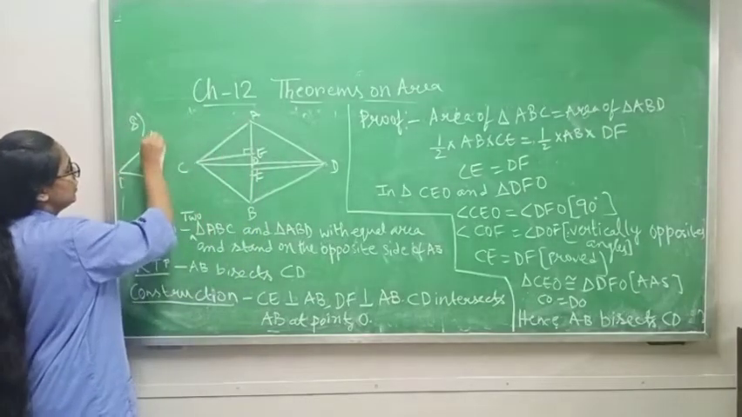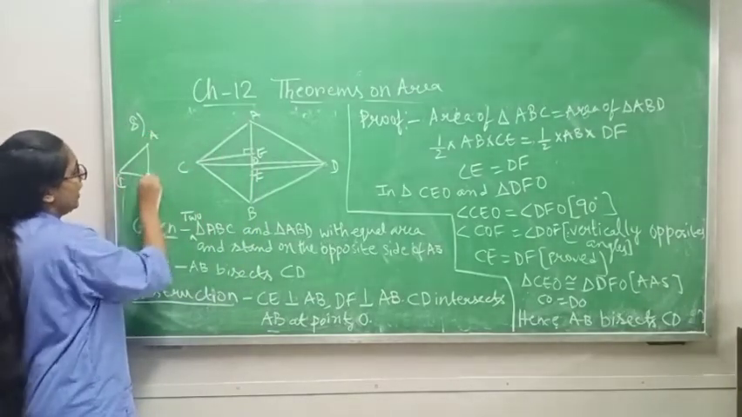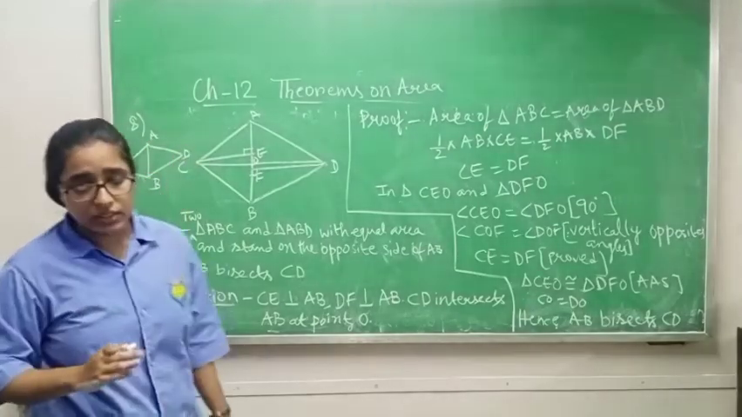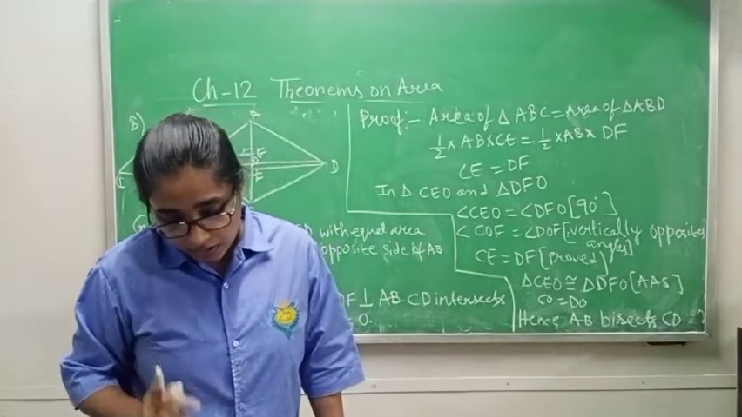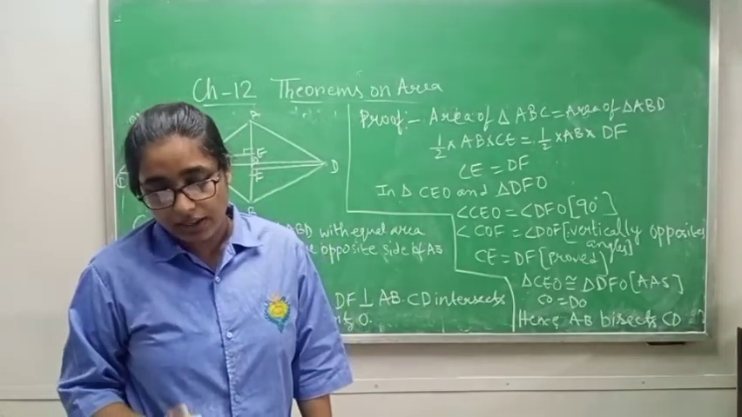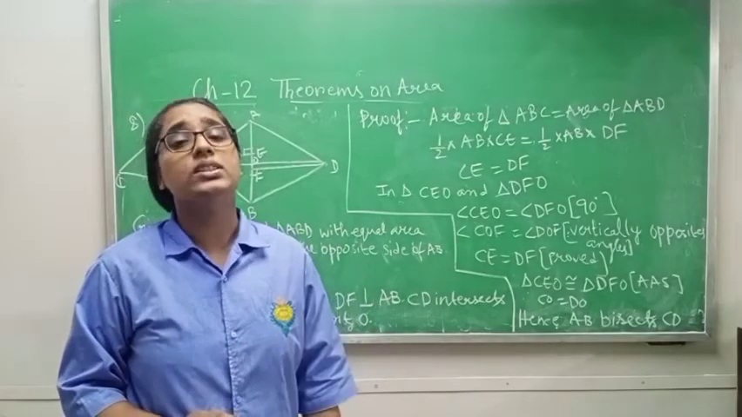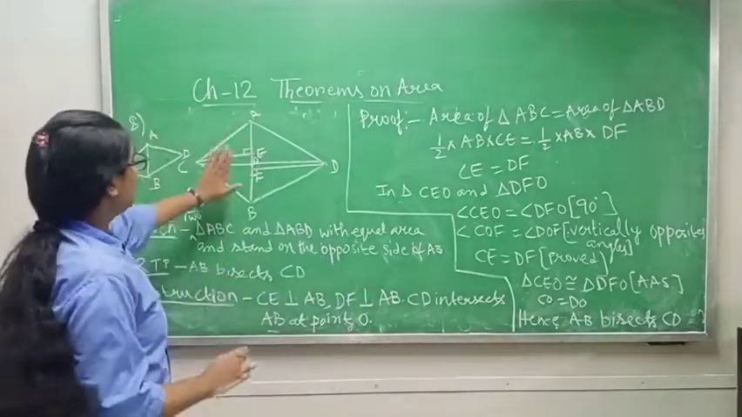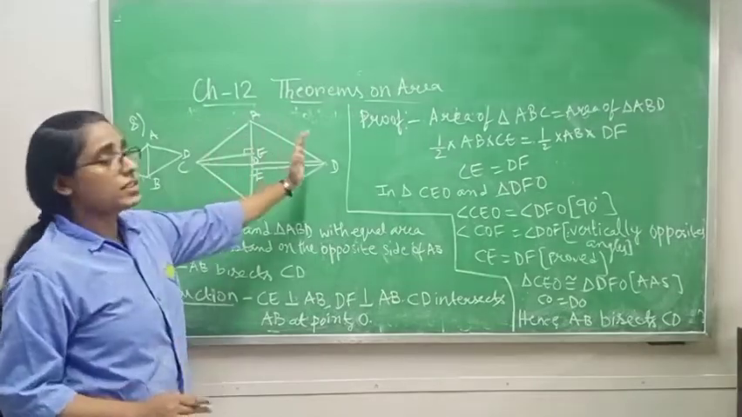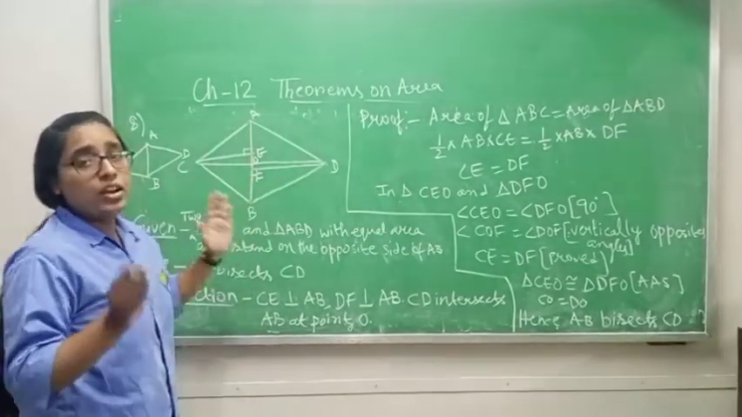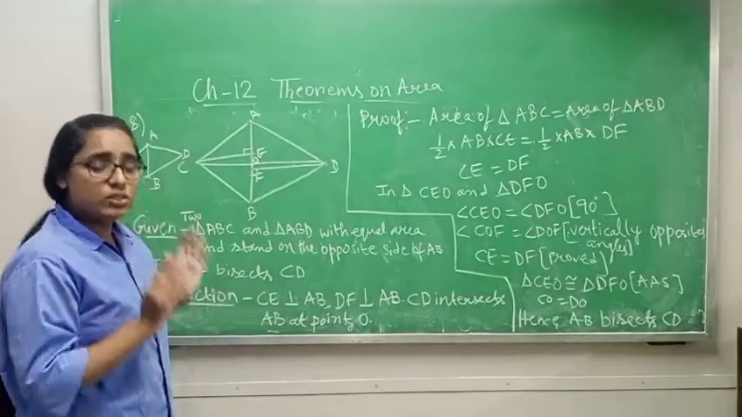Triangle ABC, and here one triangle ABD. It is also written that equal area means that the areas will be equal, and they stand on the opposite sides of AB. If ABC is on this side, ABD is on this side, meaning opposite sides, and AB will be the base for both the triangles.